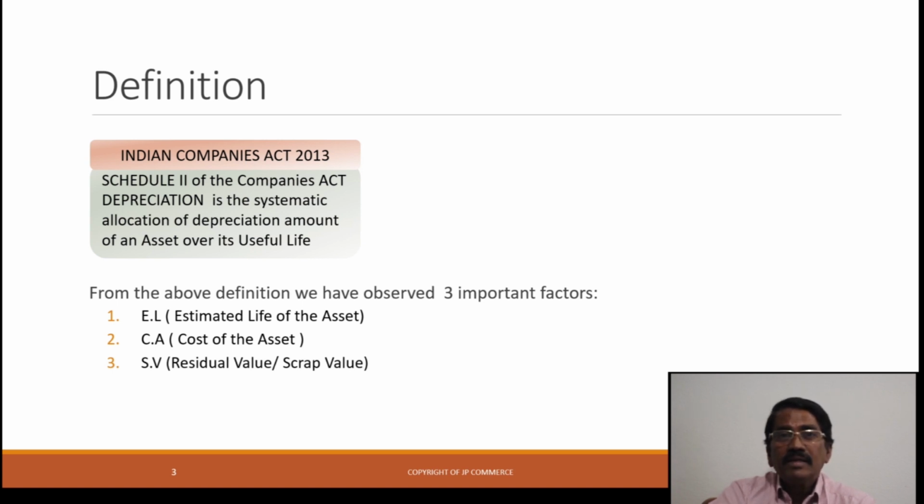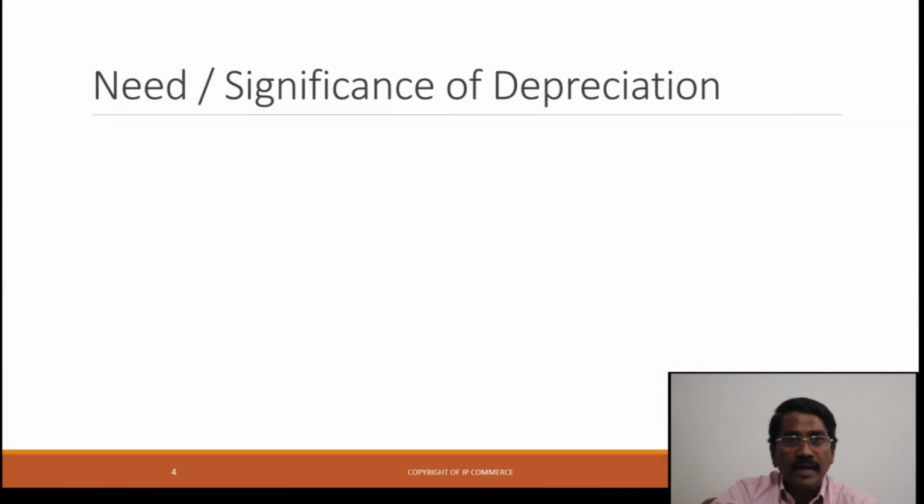Next, scrap value, also known as residual value, means the amount realized at the end of the life of the asset. In the first example, of the 30,000, the 3,000 rupees you receive on disposal of the asset at the end of its life is the scrap value or residual value.